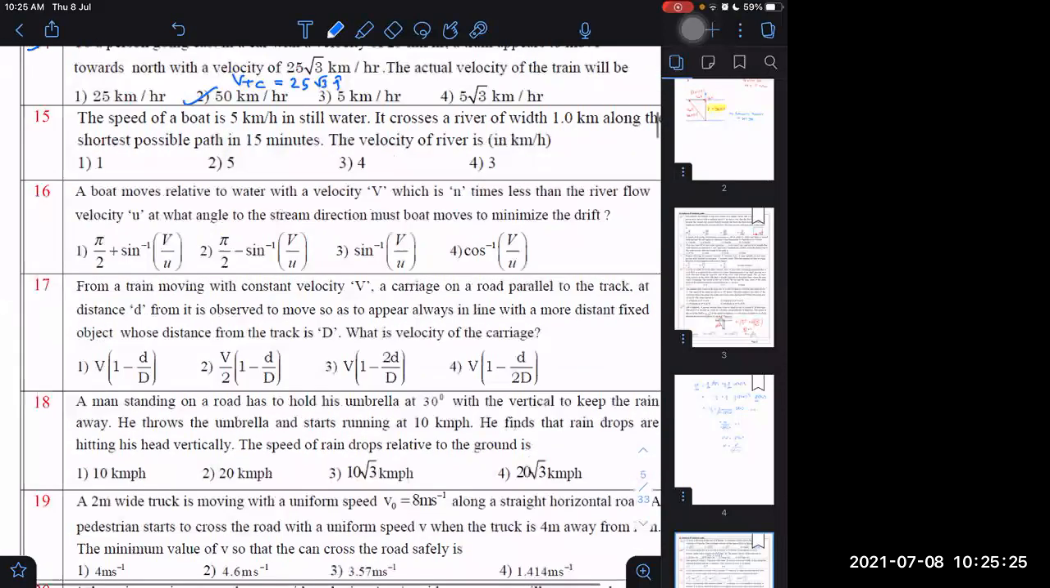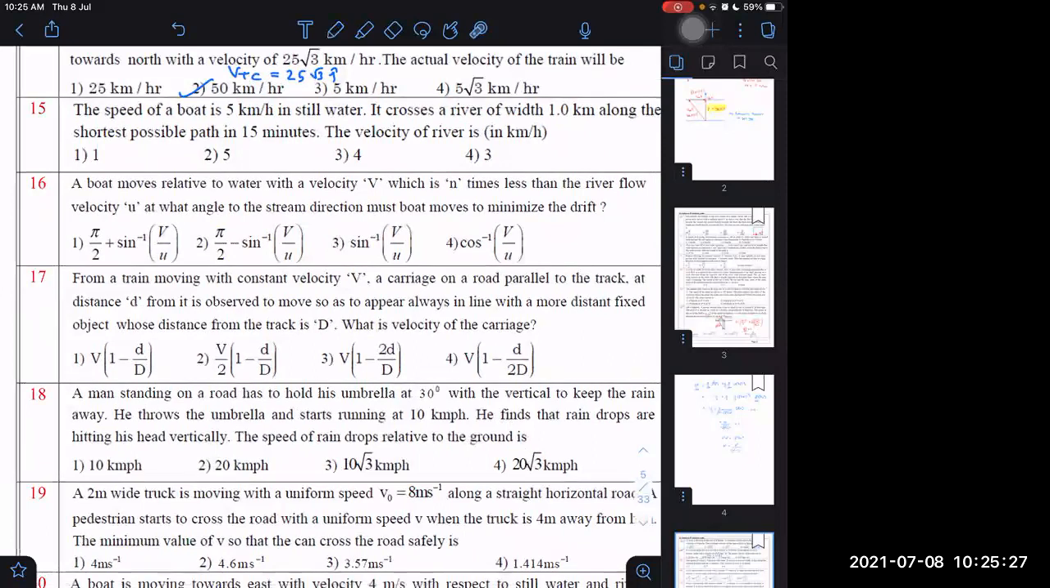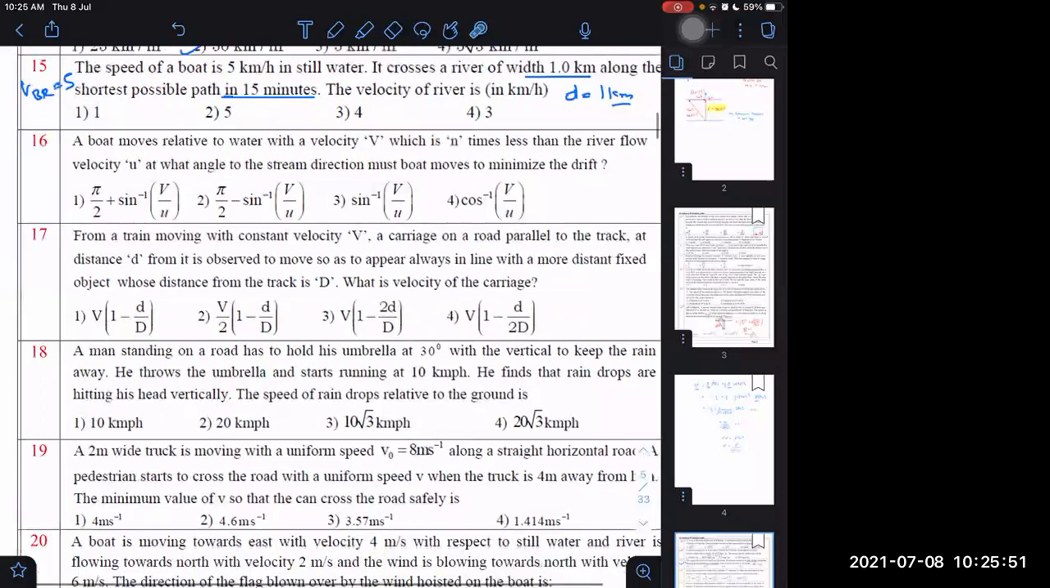Question number 15. Speed of the boat in still water means what is given to us? I told you before: if speed of boat in still water is given, it means velocity of boat with respect to river is given. That is fine. River width is given, distance is given to be 1 kilometer. And for the shortest possible path, time is 15 minutes. What is the velocity of river? If you are able to make the right diagram, you will not commit a mistake in this. Remember what is the right diagram for such cases?